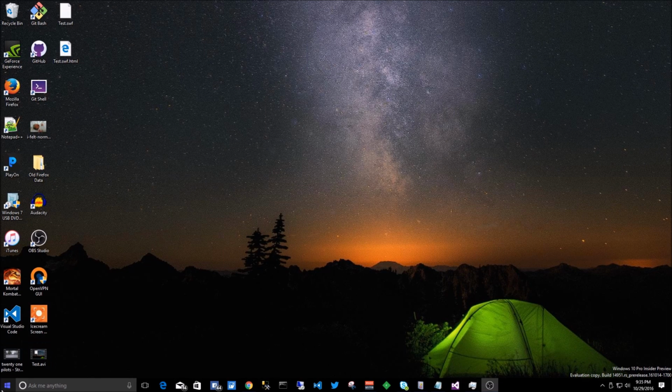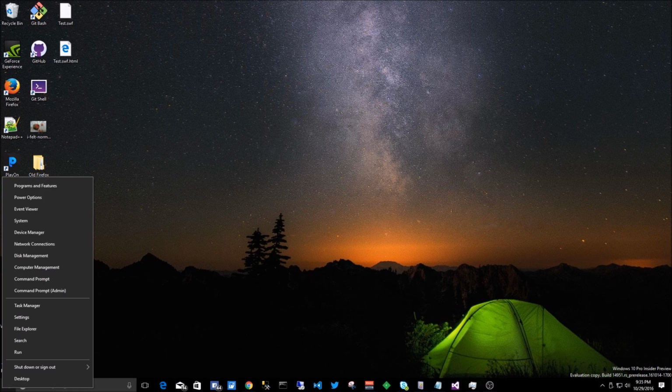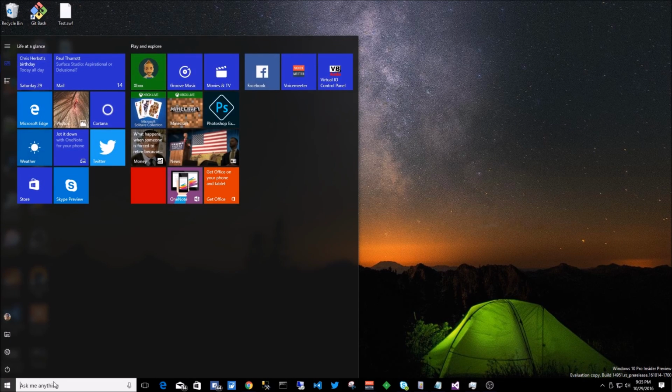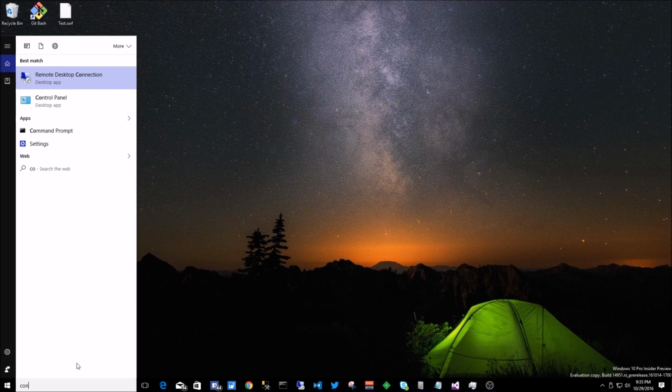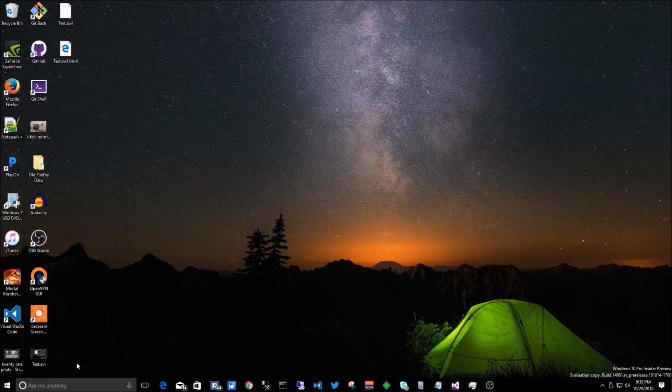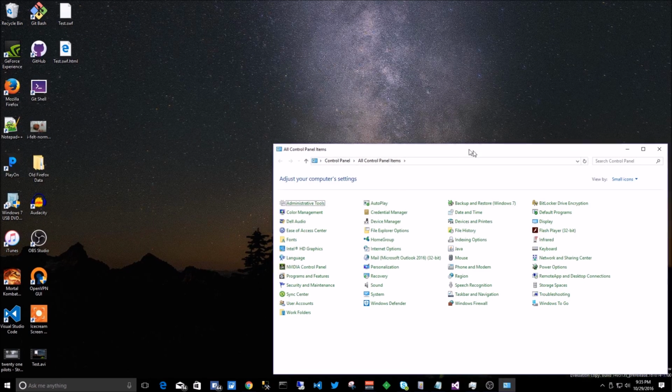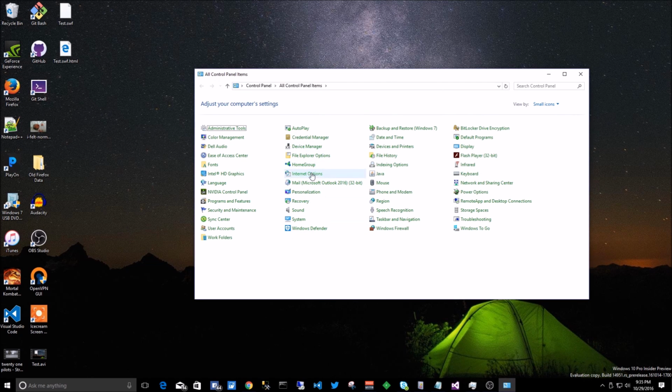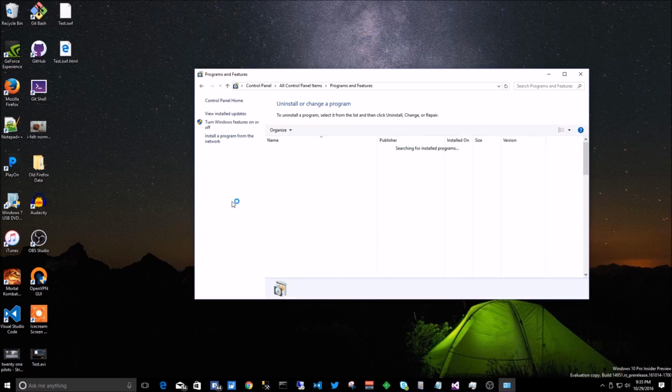How you install IIS on Windows 10. You're going to right click on the start menu and then go into control panel. You're going to type in control panel. So we'll bring up the old version of the app. Then we're going to go into programs and features.